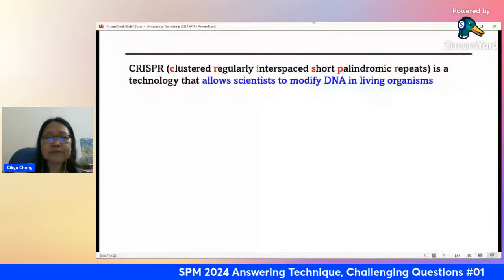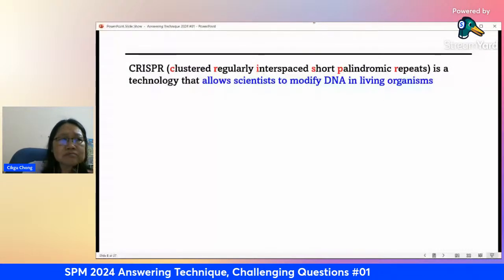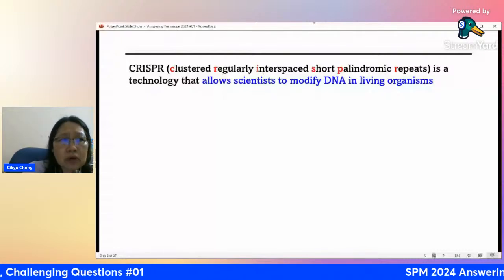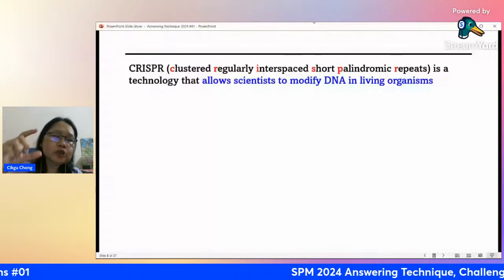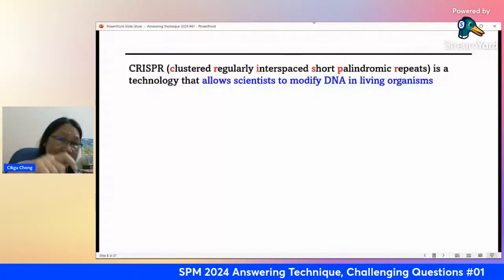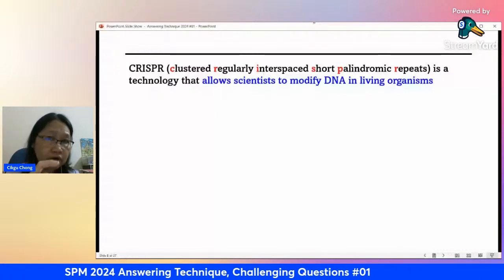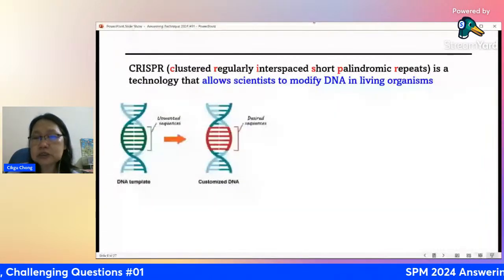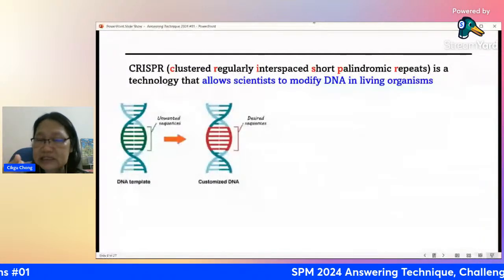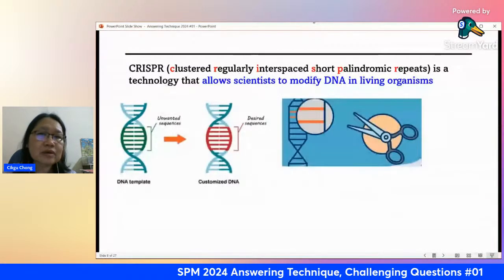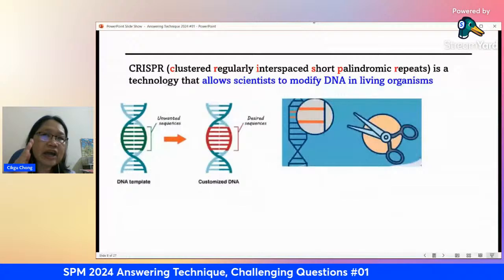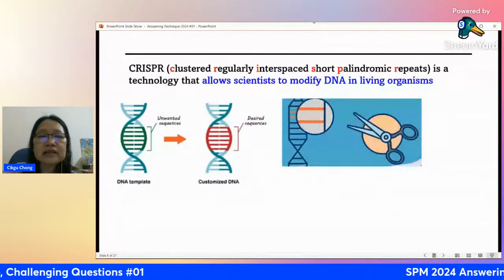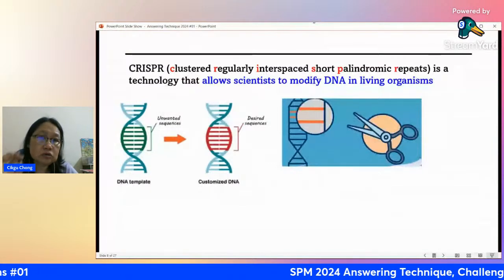So basically, it's like this. You take the unwanted sequence, the faulty gene, the gene that gives you the problem, and take it out. Then you insert, we call it splice, the sequence that has the correct sequence, the one with no disease, to replace it. Here, the scissors are not real scissors, we use restriction enzyme. You delete that part that you don't want, and then you insert the gene that is normal.